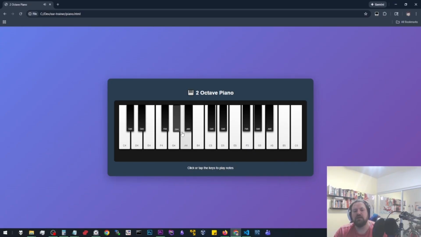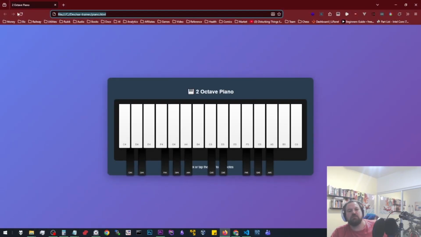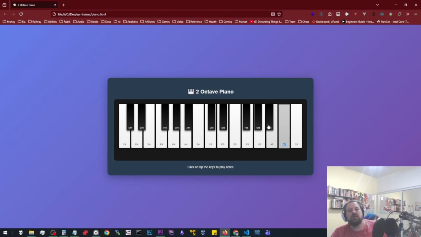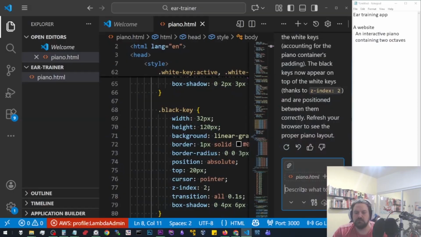Play the chromatic scale here. Okay, now I'm just showing off. This is close. This is the closest we've been, right? This is pretty good. The only catch now is that these keys are not maintaining the correct ratio to the white keys, right? It seems to be happening in Chrome. I'm assuming it's the same in Firefox. Yeah. So, not bad. Let's see if we can get the black keys corrected.